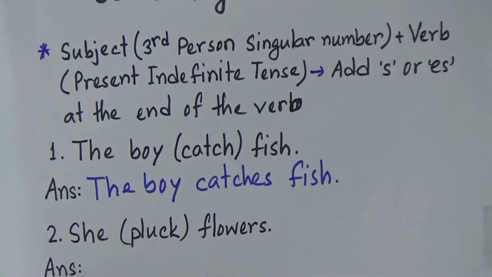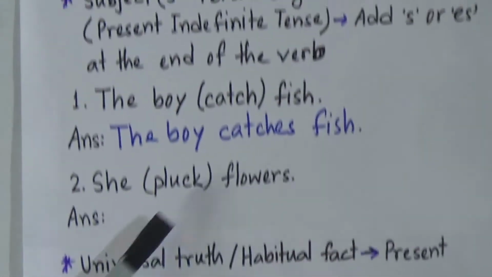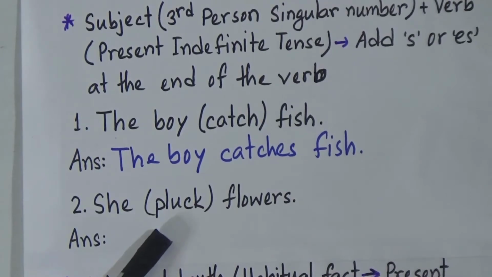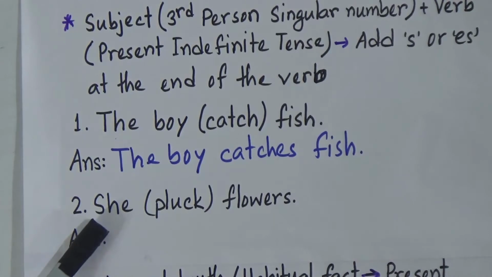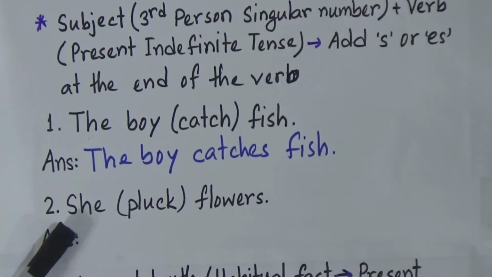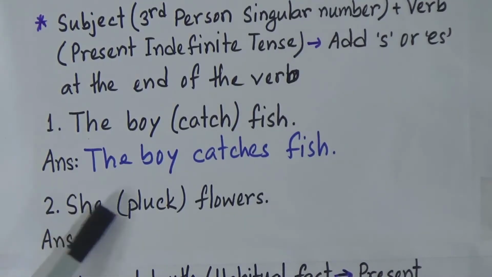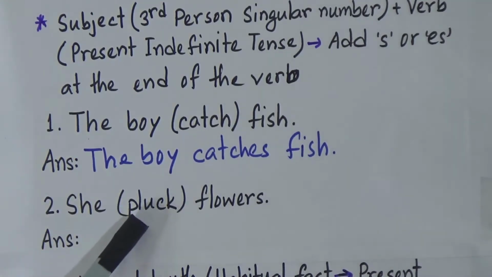Now look, second example: she plucked flowers. Is it the correct form? No. We know that she is the third person singular number. That means we are talking about only one person, and it is in third person. Inside the bracket there is a verb, pluck, and it is the present form of the verb. That means it will be in the present indefinite tense. So what will be our answer?